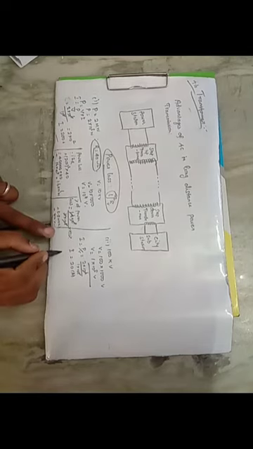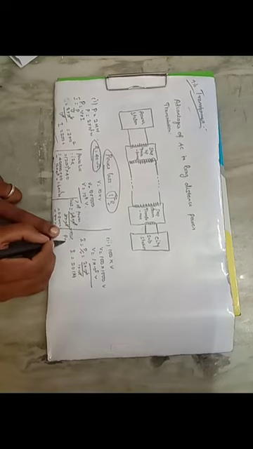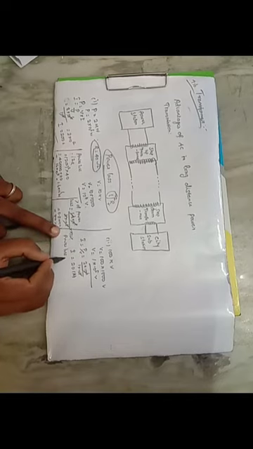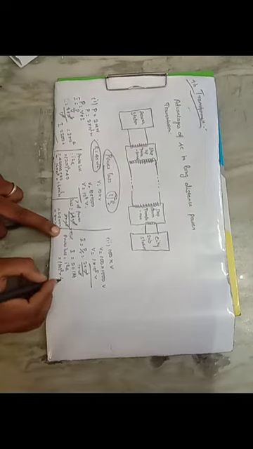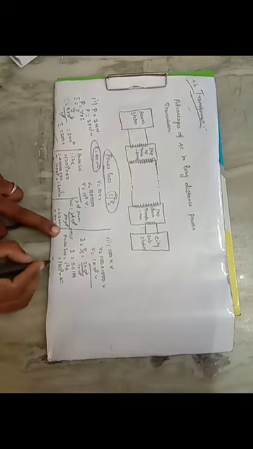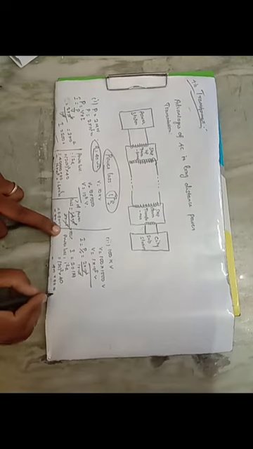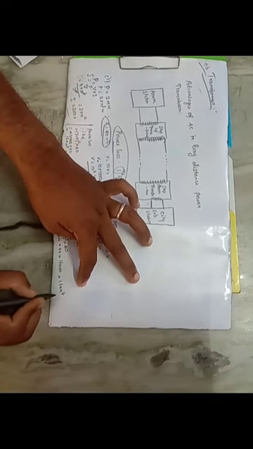Now this current produces a loss. The power loss is calculated by using the formula I square R. I means 20 square into R, the resistance, that is 40 ohm. So it has a value 400 into 40. It is equal to 16000, so it can be written as 1.6 into 10 power 4 watts. Okay, so here we can calculate the percentage of power loss.